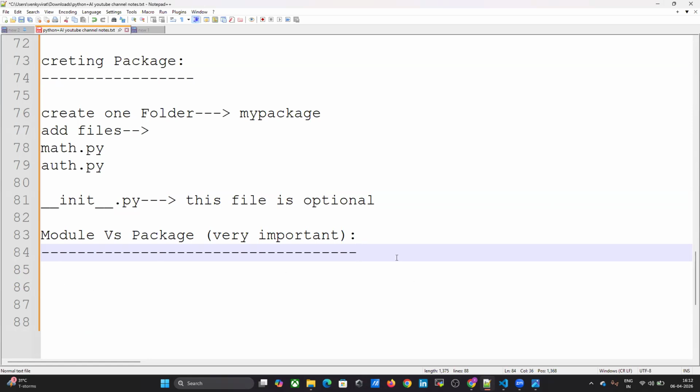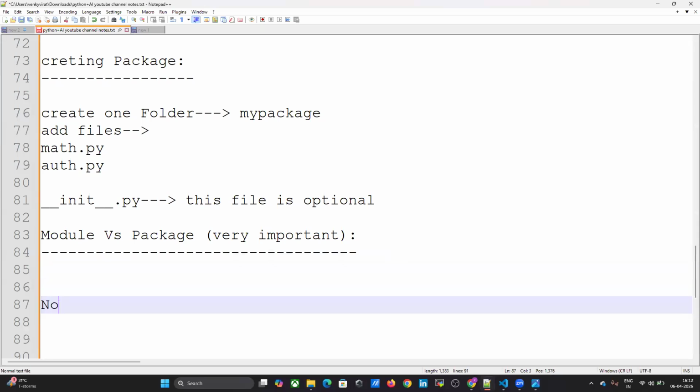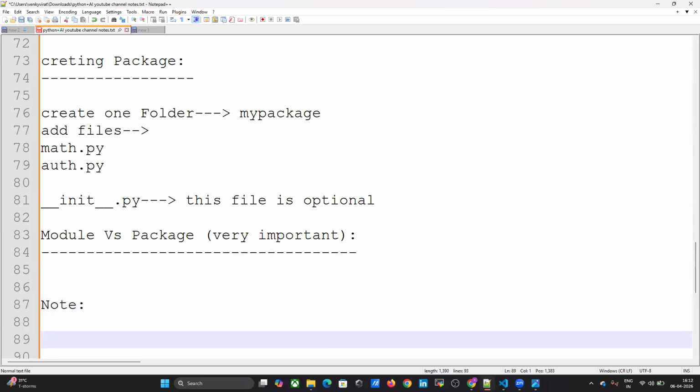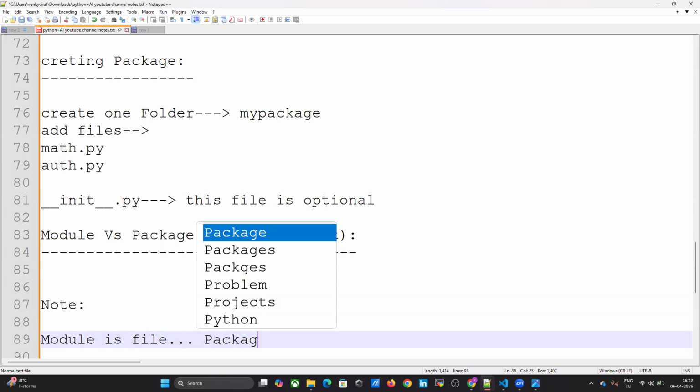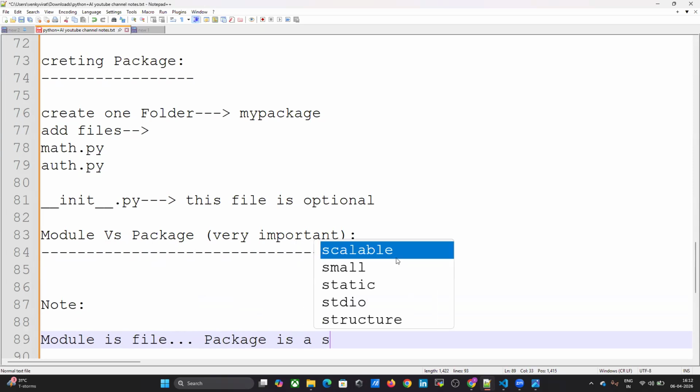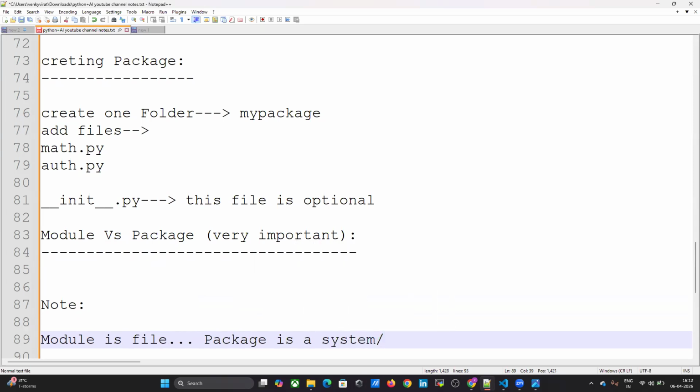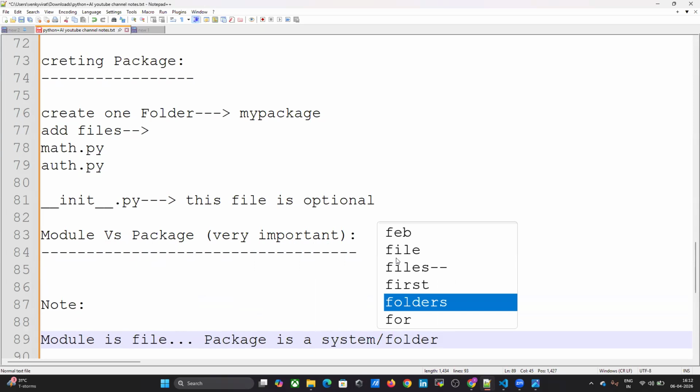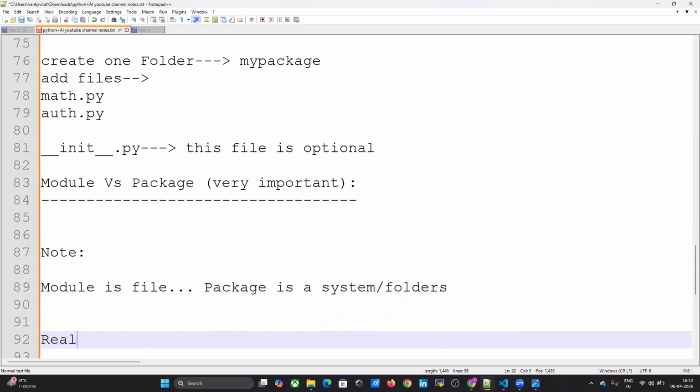A simple note point you can remember: a module is a file, and a package is a system or folder. Now I will tell you a real-time example use case.